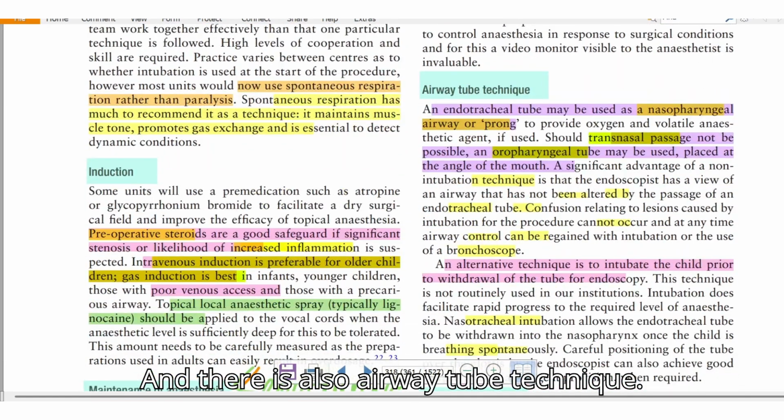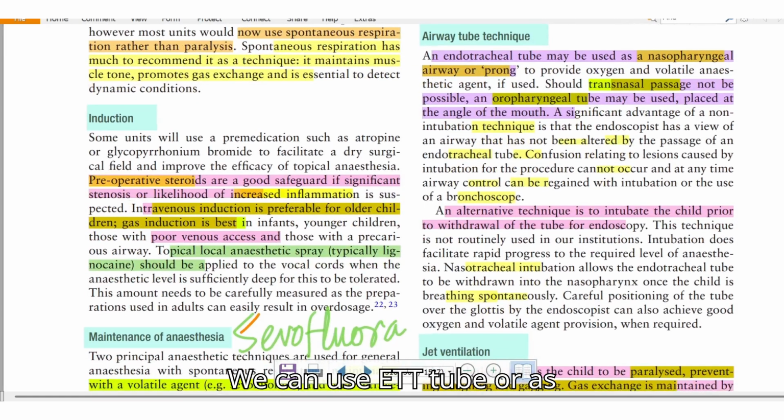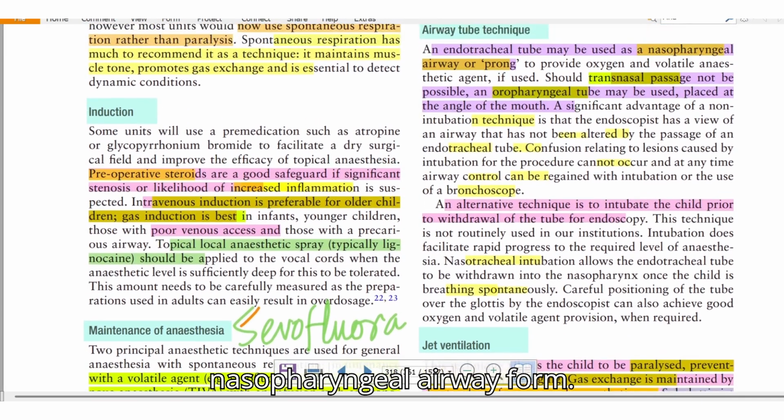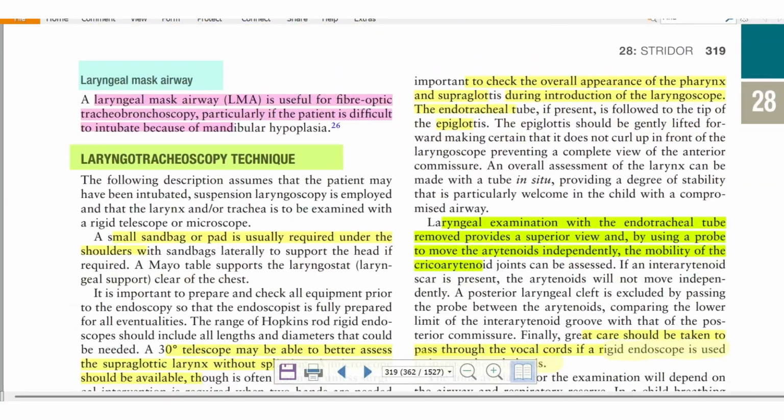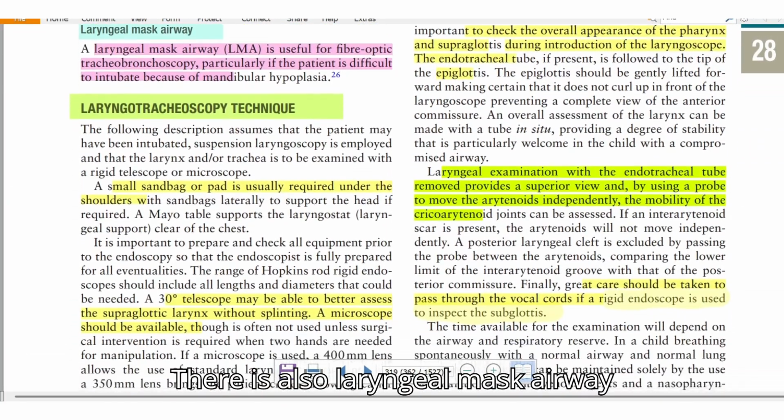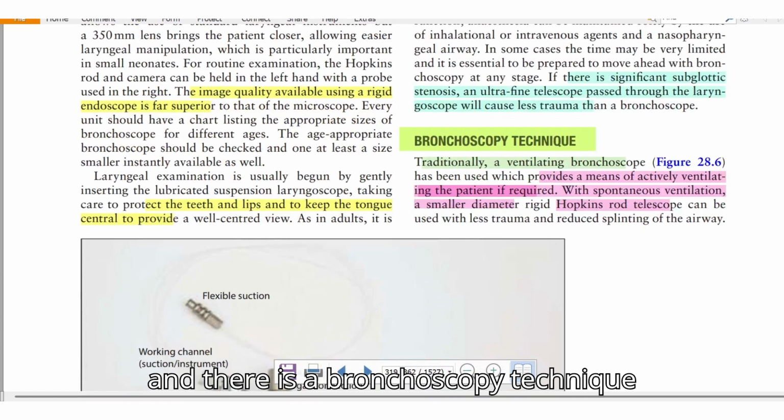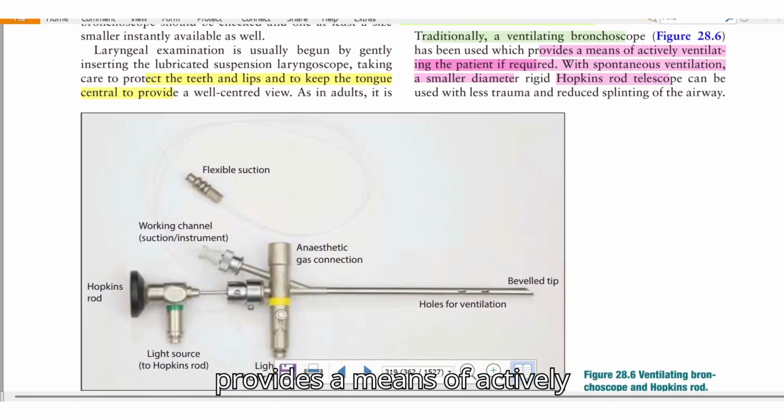And there's also the airway tube technique, where you can use an ETT tube or a nasopharyngeal airway prong. There is also the laryngeal mask airway, and there's a bronchoscopy technique that provides a means of ventilation.